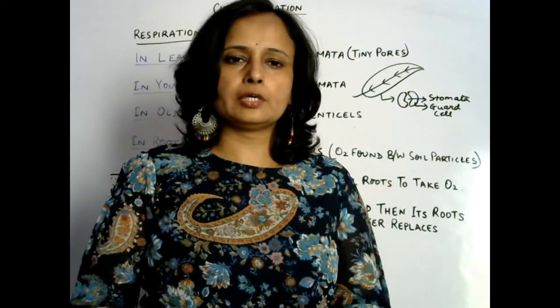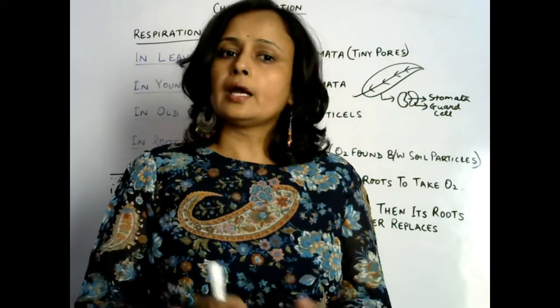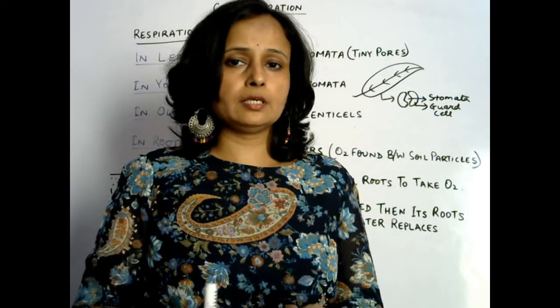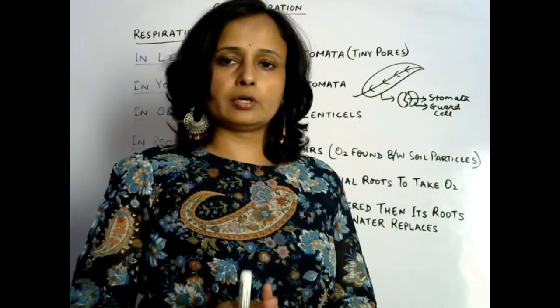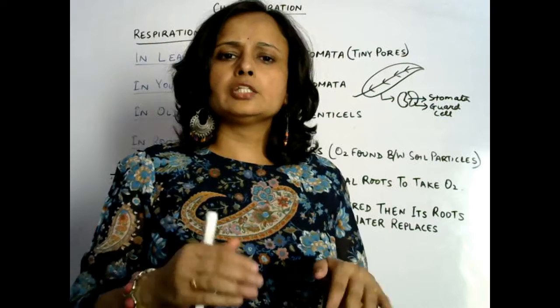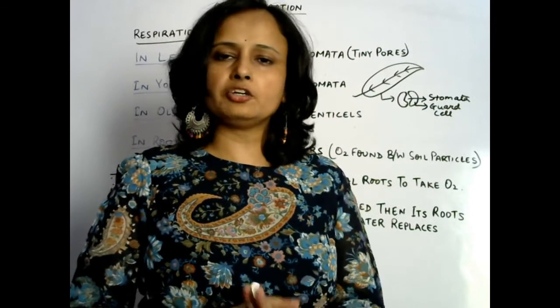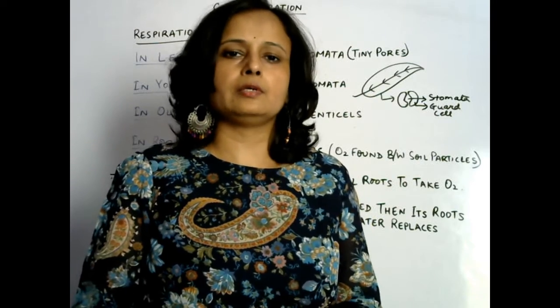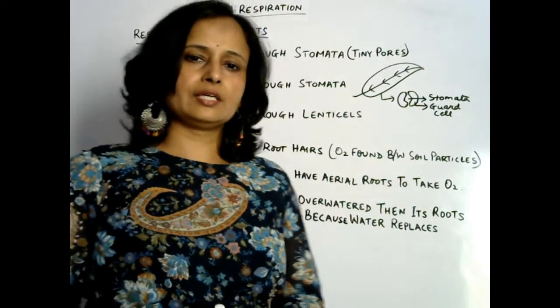Okay, I hope you understood how the process of exchange of gases takes place in plants. And after the exchange of gases or breathing, that oxygen is carried to each and every cell, either it is stem or leaf or roots, and in each and every cell oxidation of food takes place, that is cellular respiration. In this way respiration happens in plants. Now you look at the screen.